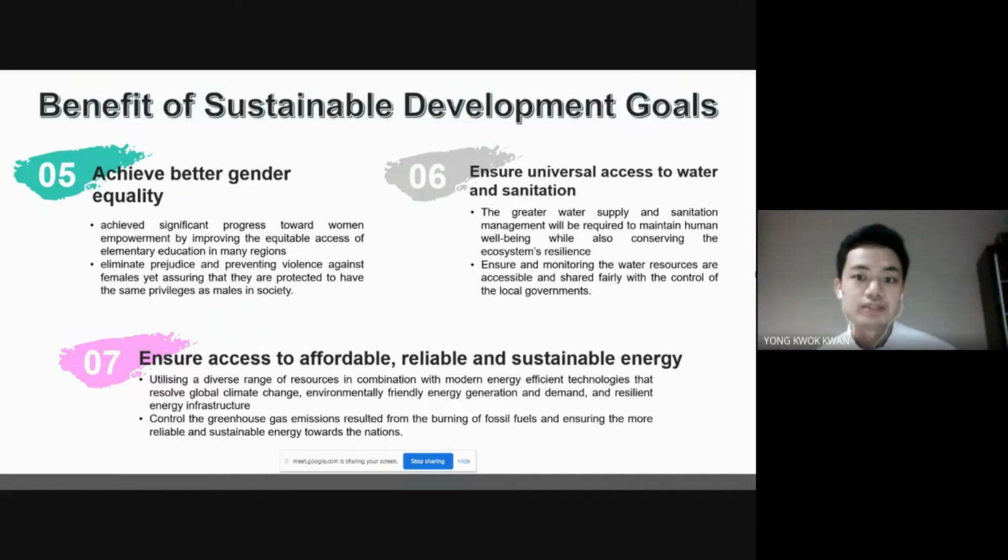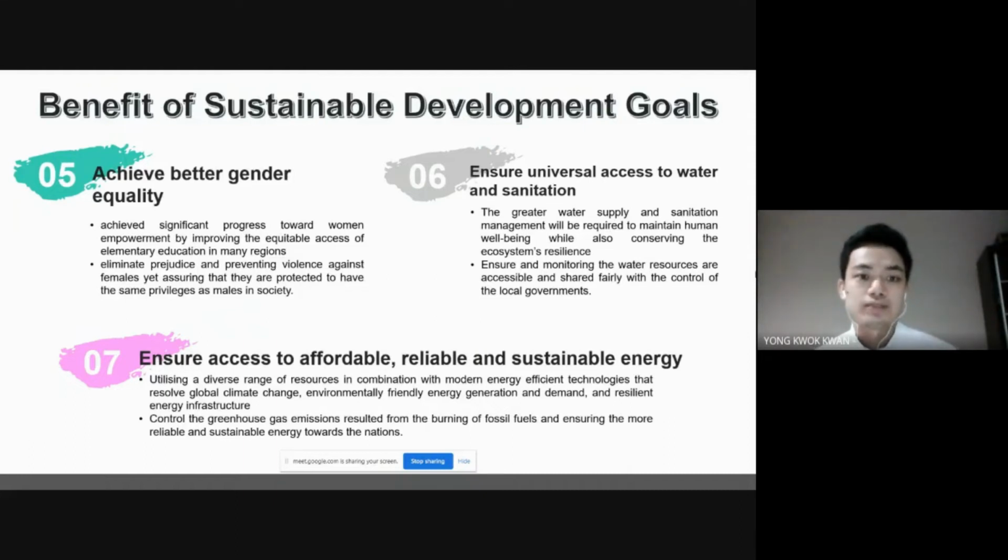The sixth benefit is ensuring universal access to water and sanitation. Greater water supply and sanitation management will be required to maintain human well-being while also conserving ecosystem resilience. Besides that, it also helps to ensure and monitor that water resources are acceptable and shared fairly under the control of the local government.